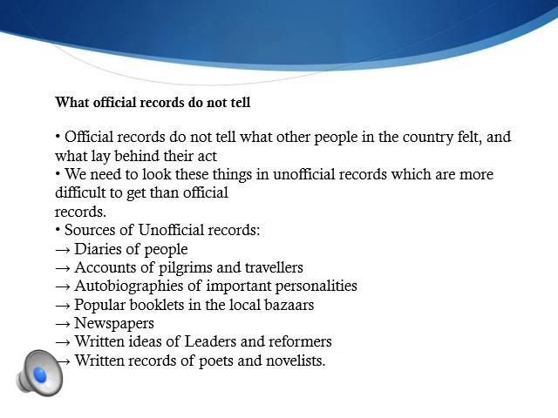Now what are unofficial records? Unofficial records are the diaries of the people, accounts of pilgrims and travelers, autobiographies of the important personalities during that period, the popular booklets in the local bazaars, newspapers, written ideas of the leaders and the reformers, and the written records of the poets and novelists. During that period we used to write our views in the form of songs, novels, stories, plays, autobiographies, newspapers.